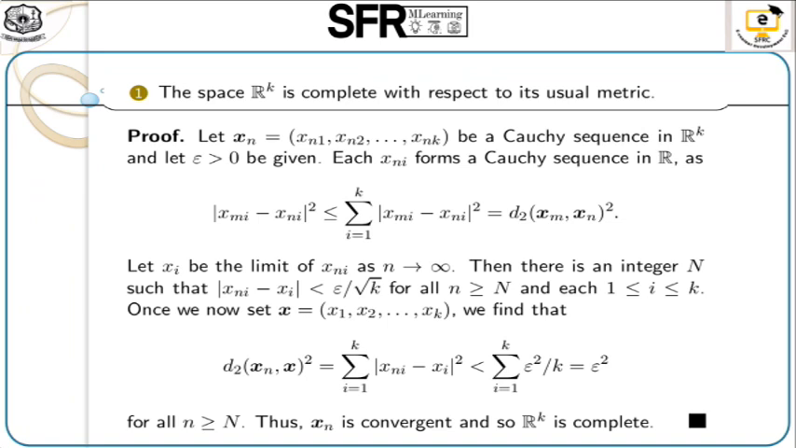That is, x_n is convergent, and so R^k is complete.